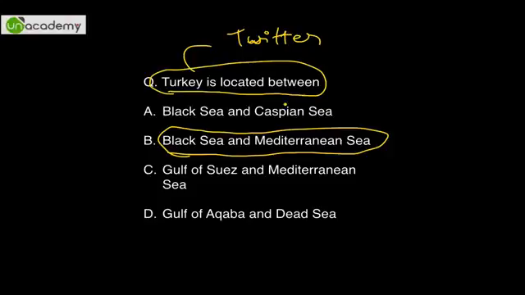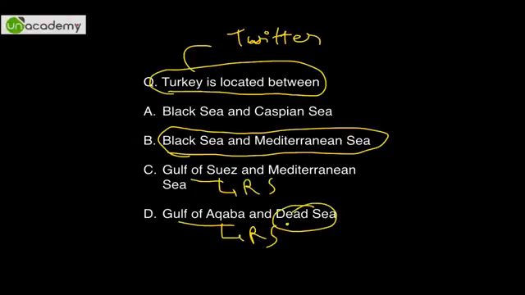Okay, the Caspian Sea is towards Asia, way towards Asia. Gulf of Suez is a part of the Red Sea, and Gulf of Aqaba is also a part of the Red Sea. The Dead Sea is between Jordan, Israel, and Palestine, and obviously the Mediterranean Sea is surrounded by 20 different countries. So the answer is Black Sea and Mediterranean Sea.